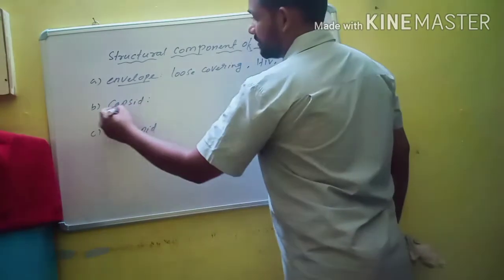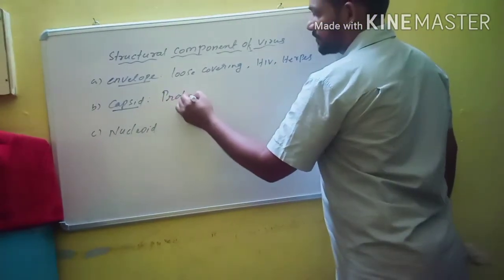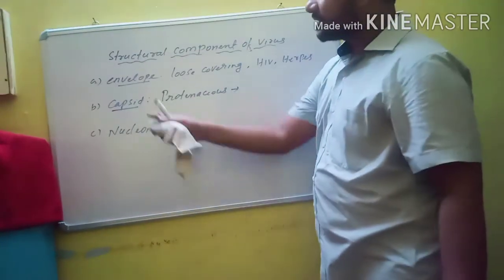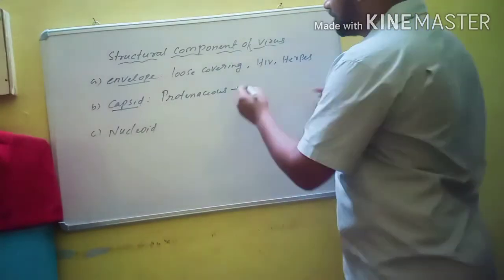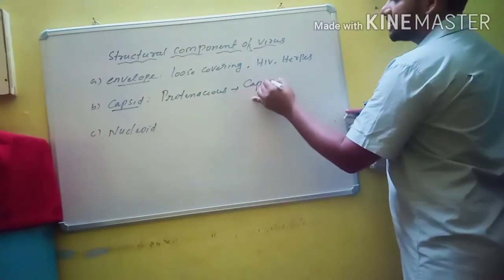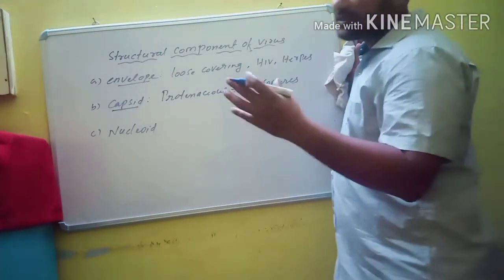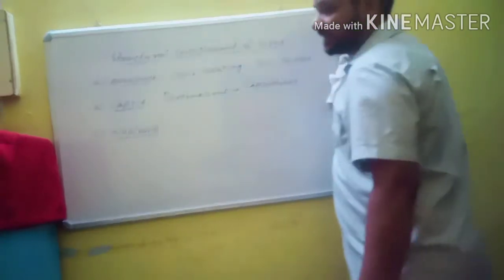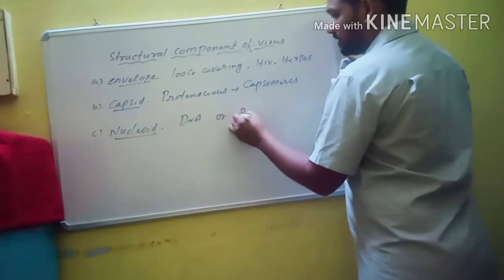Then capsid. So what is capsid? It is the proteinaceous part of virus. The proteinaceous part of virus is known as capsid, and capsid is made up of a large number of subunits. These subunits are known as capsomeres. Capsomeres usually protect the nucleoid. So what is nucleoid? It is the genetic material. It contains either DNA or RNA.